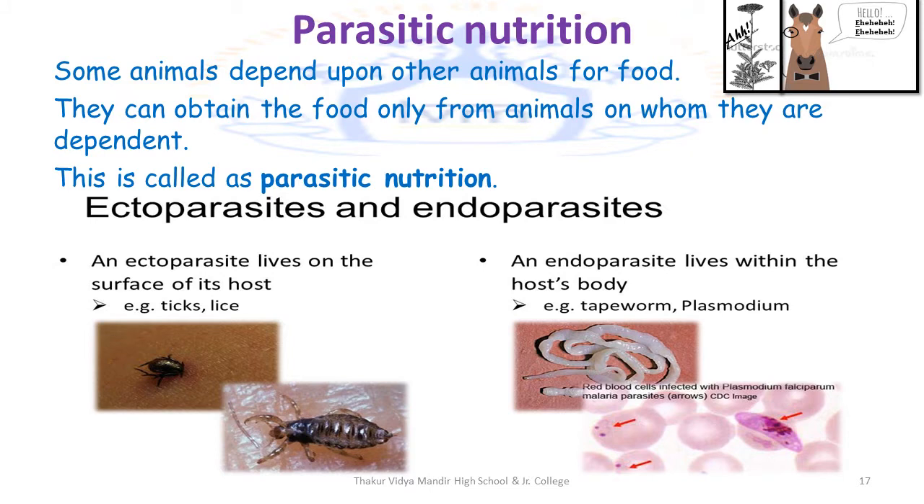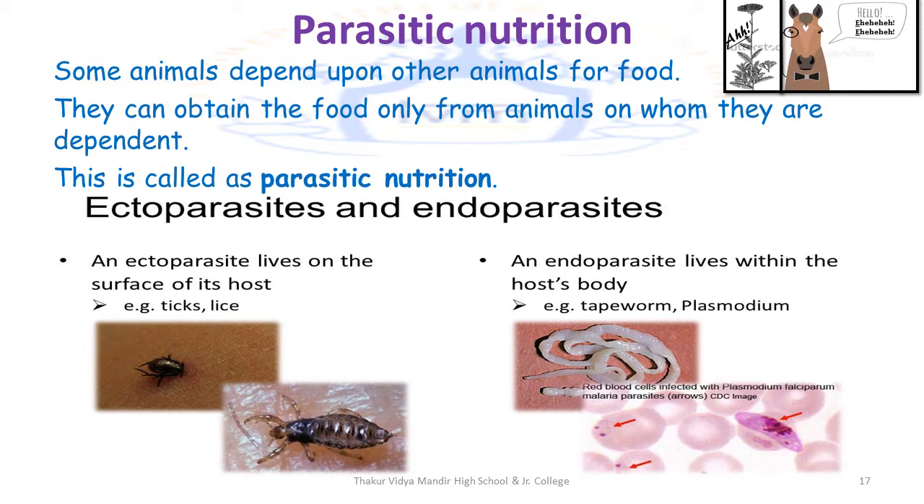Parasitic nutrition involves obtaining nutrition from a host. When animals depend upon other animals for food, they can obtain the food only from animals on whom they are dependent. Now, a difference between parasitic and symbiotic is that parasites only receive from the host. They don't give anything. So there is no straightforward or simple give and take. This is the common difference between symbiotic and parasitic nutrition.